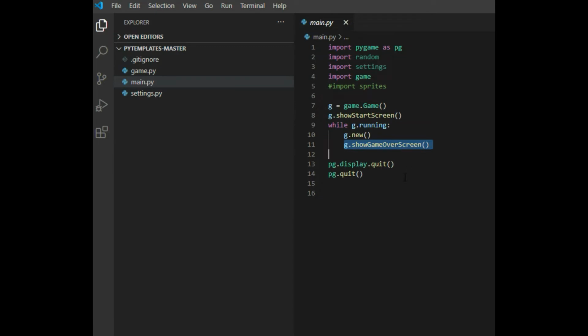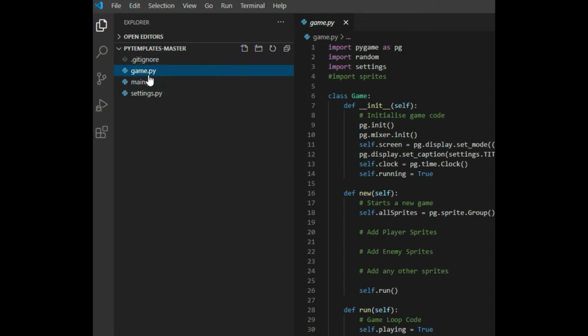Show the game over screen. And this will loop while that variable is true. So you have to, at some point, set that variable to false for the game to end. And then it just quits out of the program. So the heart of this program is, obviously, this class called game.